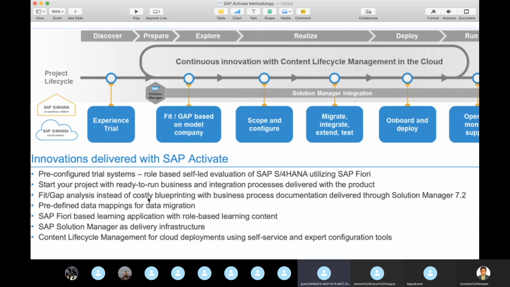One quick question, Surendra. The first point about Fiori, once you go into the cloud, Fiori is compulsory, correct? Whether you are going on premises, hybrid or cloud, if you touch S/4HANA, Fiori is mandatory. Okay.